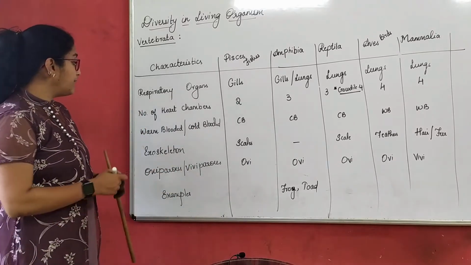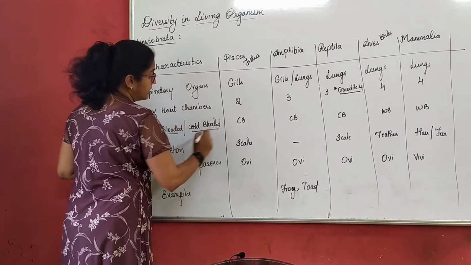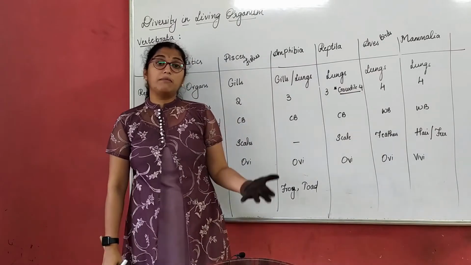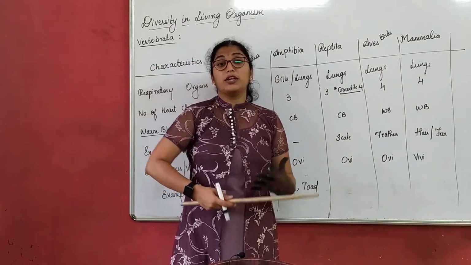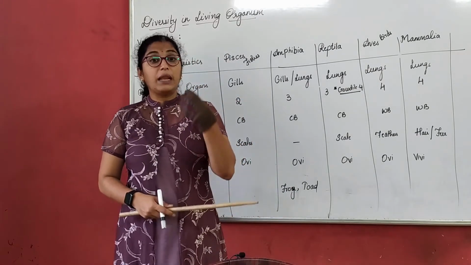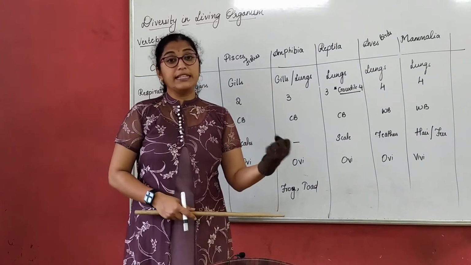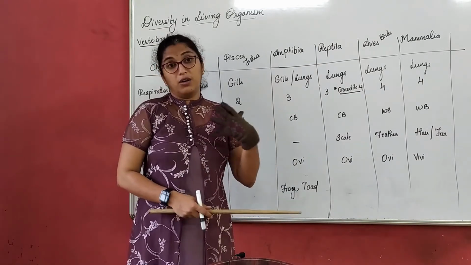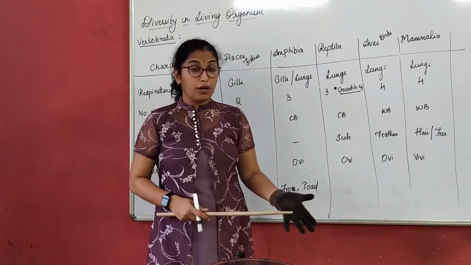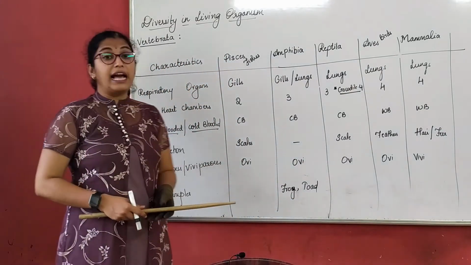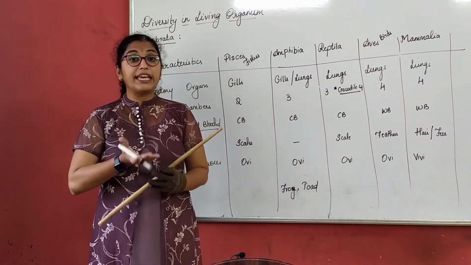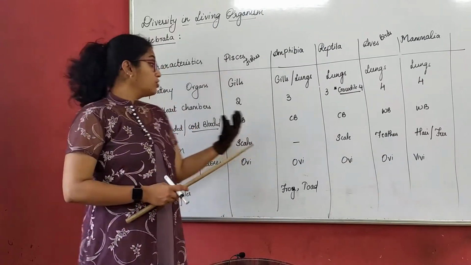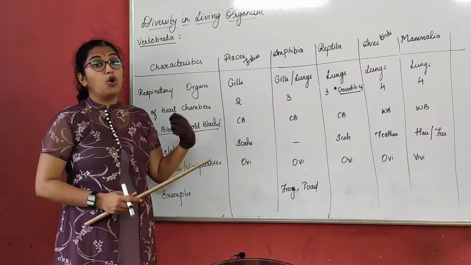Before we proceed, I would like to discuss what warm-blooded and cold-blooded animals are. We human beings come under warm-blooded animals, because we can maintain our body temperature, that is, we have the same type of body temperature, right? That is the normal body temperature we talk about. Cold-blooded animals can adjust or change their body temperature according to the surroundings and the environment. So this is about warm-blooded and cold-blooded.